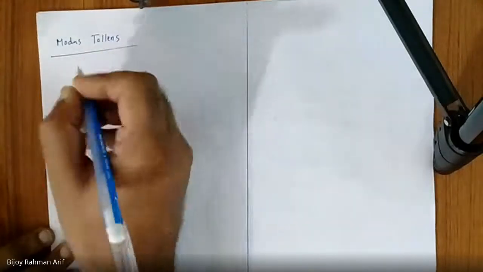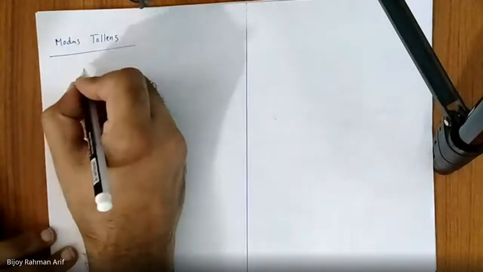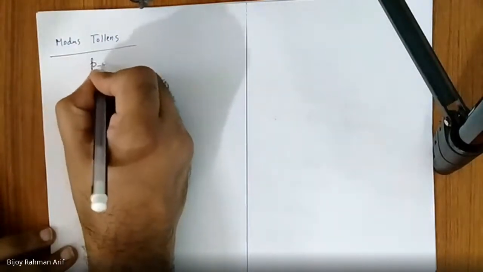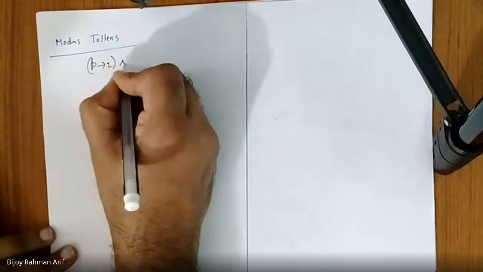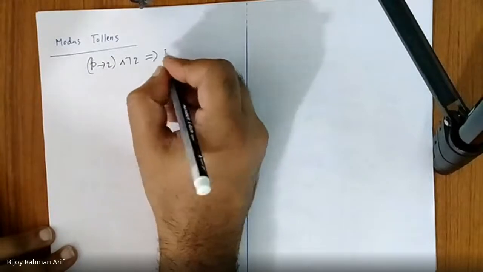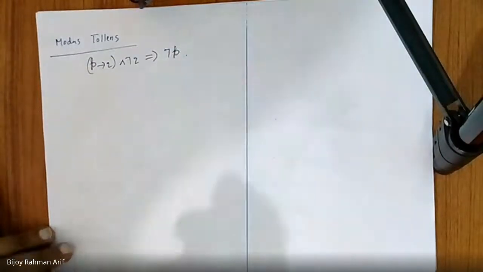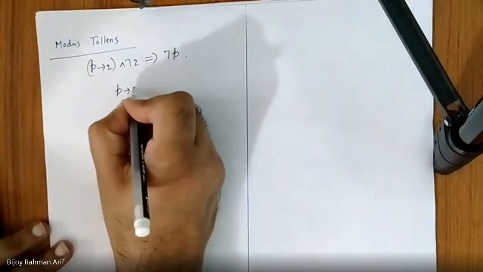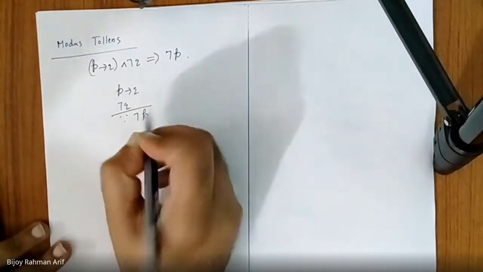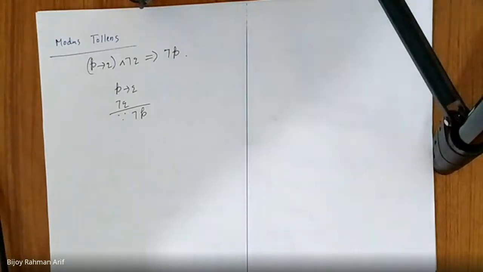What modus tollens says: P implies Q and not Q logically implies not P. So P implies Q, not Q, not P. Using a truth table, definitely you can prove this one.